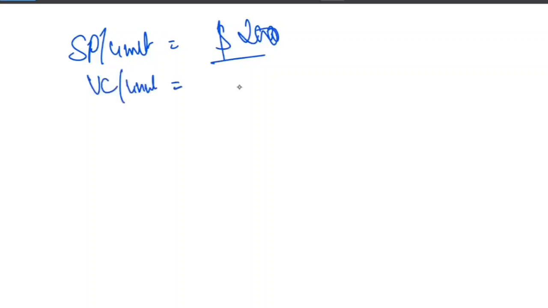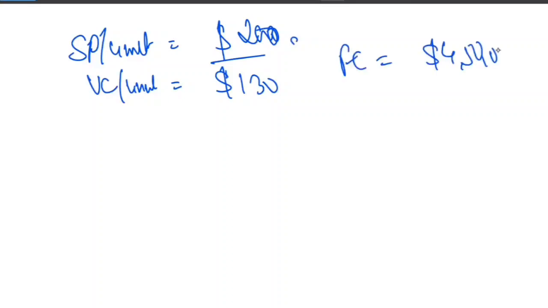Now let's go through the given data. Selling price per unit is $200, variable cost per unit is $130, and the fixed cost they have given is $450,000. Can you tell me what the profit per unit is?